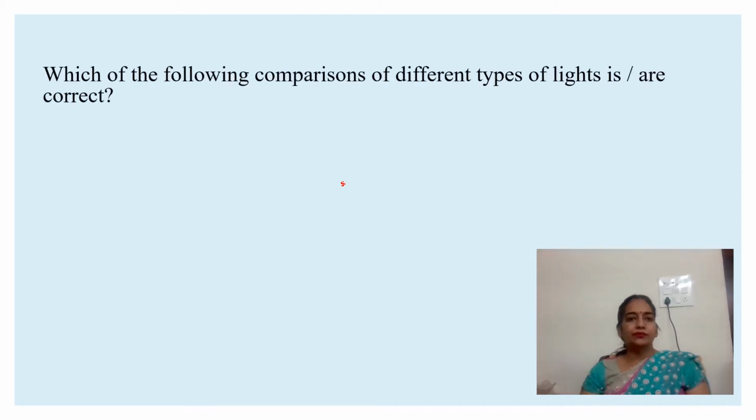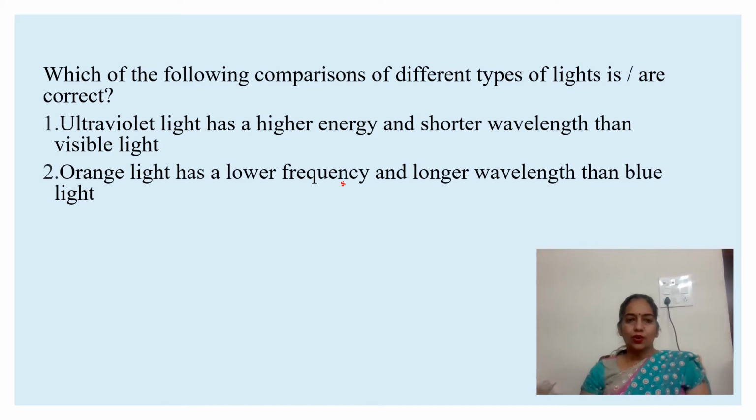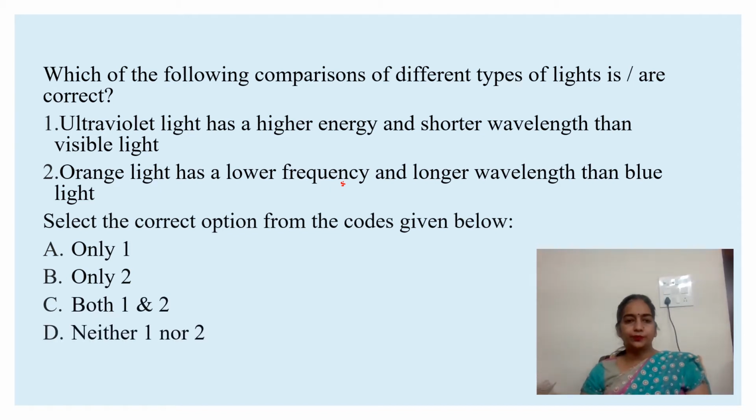Next question is, which of the following comparison of different types of light is/are correct? Ultraviolet light has higher energy and shorter wavelength than visible. Orange light has lower frequency and longer wavelength than blue light. Select the correct option from the codes given below. Only one, only two, both one and two, neither one nor two. So option C is the correct option, both one and two.